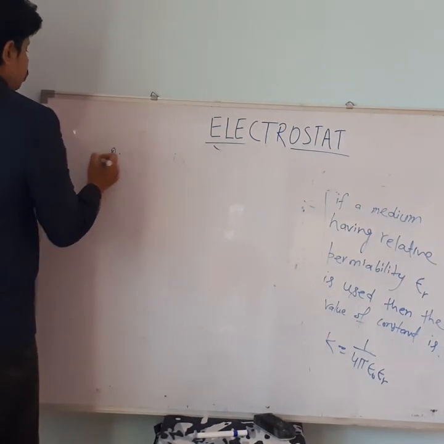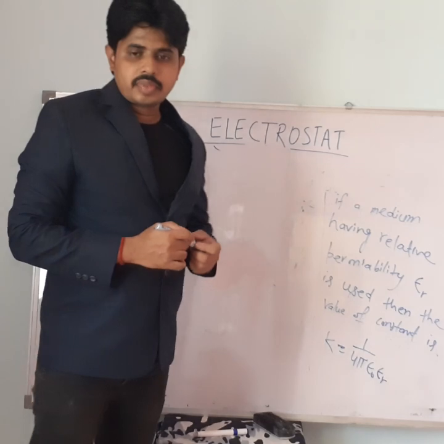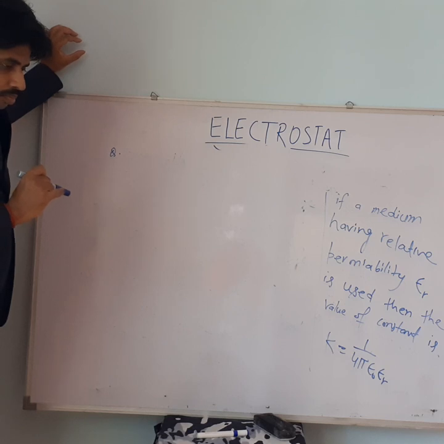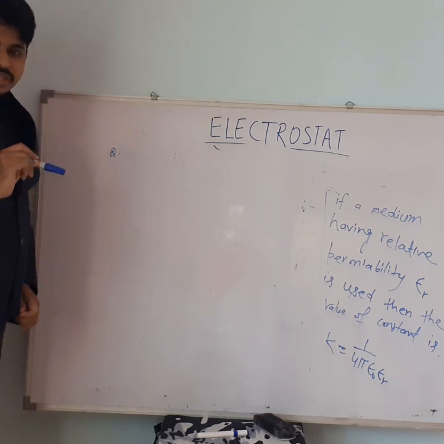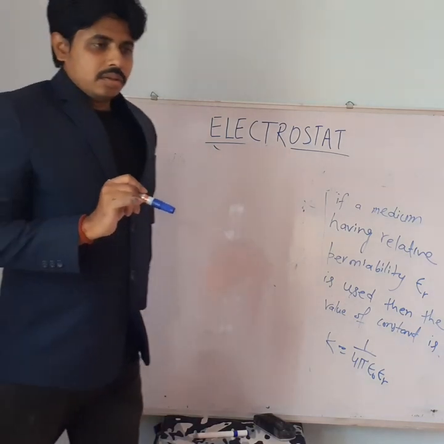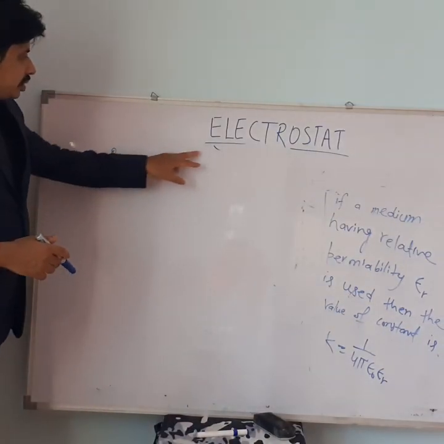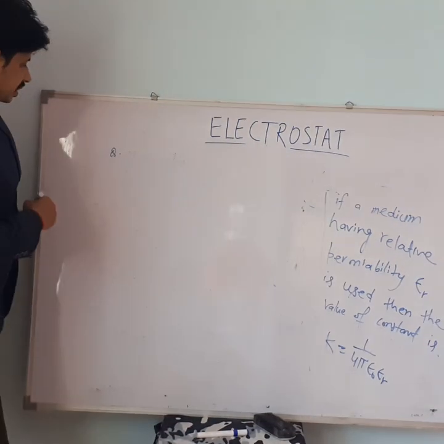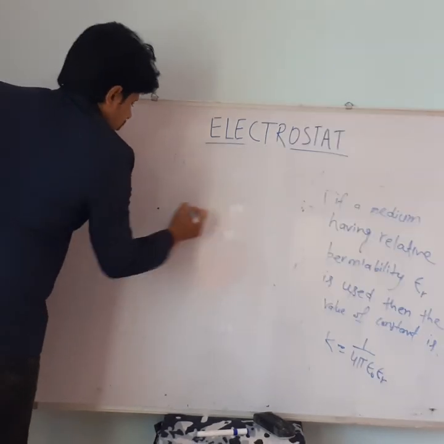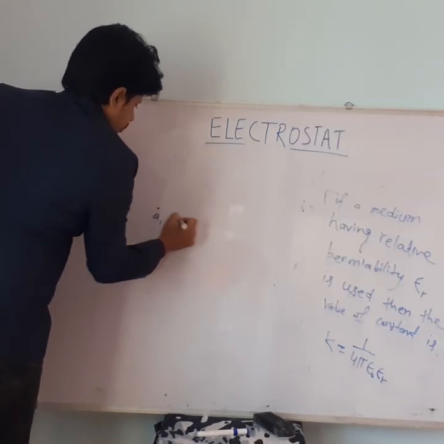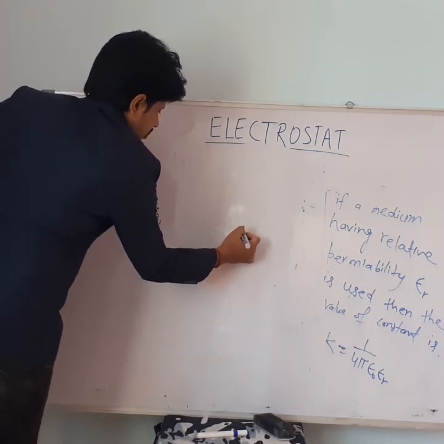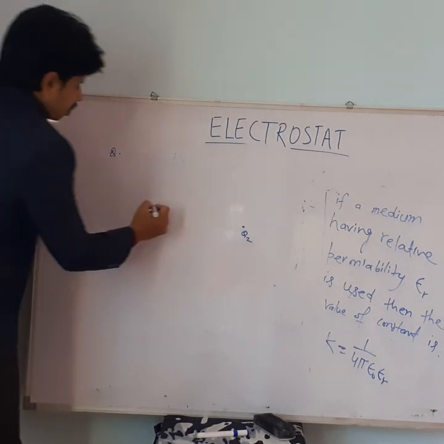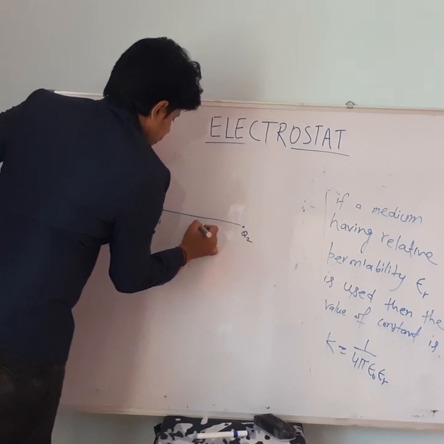So now I am going to discuss one question to find the distance and value of a charged particle between the two charged particles such that the system could be in equilibrium. Suppose there is a charge Q1 and here it is a charge Q2, and the separation between them is L.